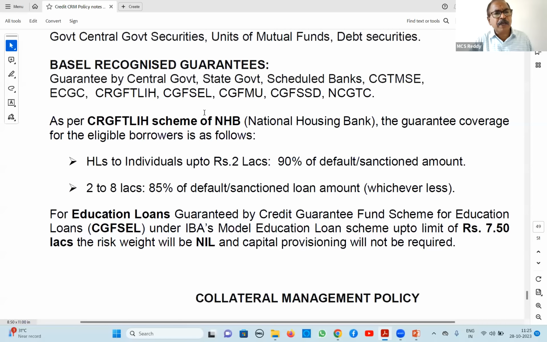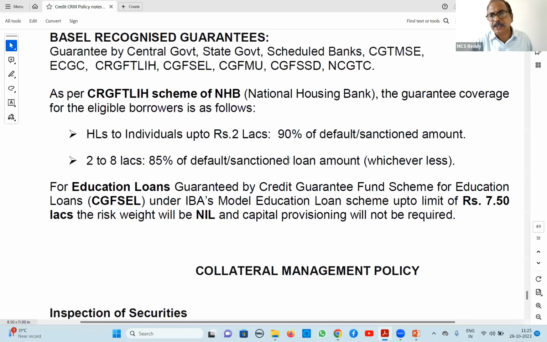Housing loans, small value housing loans are there. Lower income group housing loans. For them, guarantee is given. Individuals up to 2 lakhs, 90% guarantee is there. 2 to 8 lakhs, 85% guarantee is there. Only for calculation of capital, this is taken.